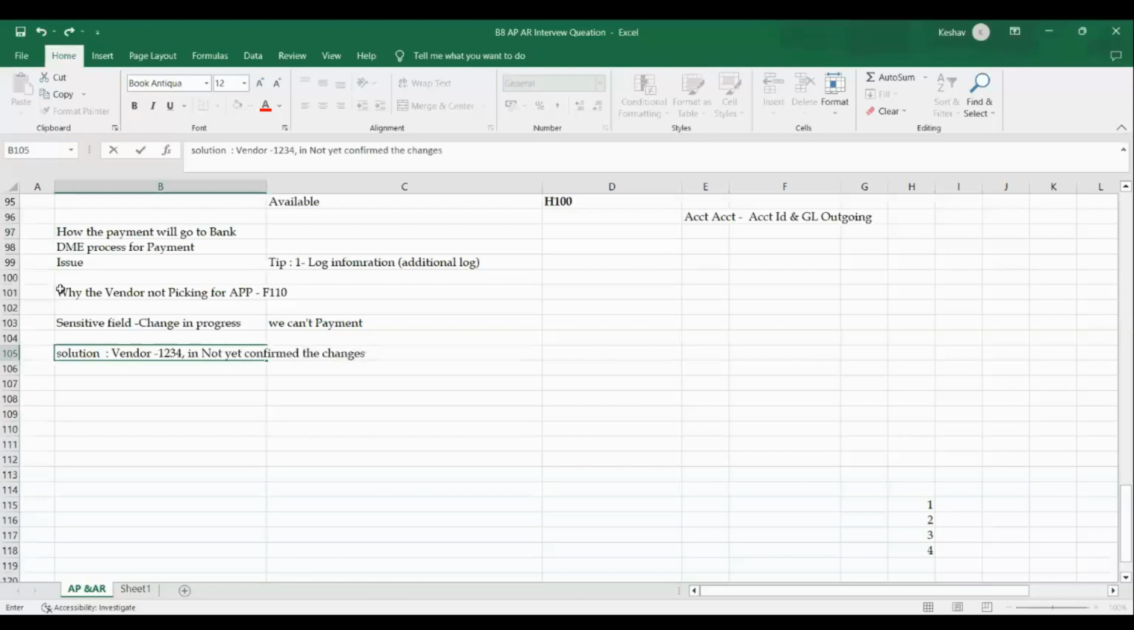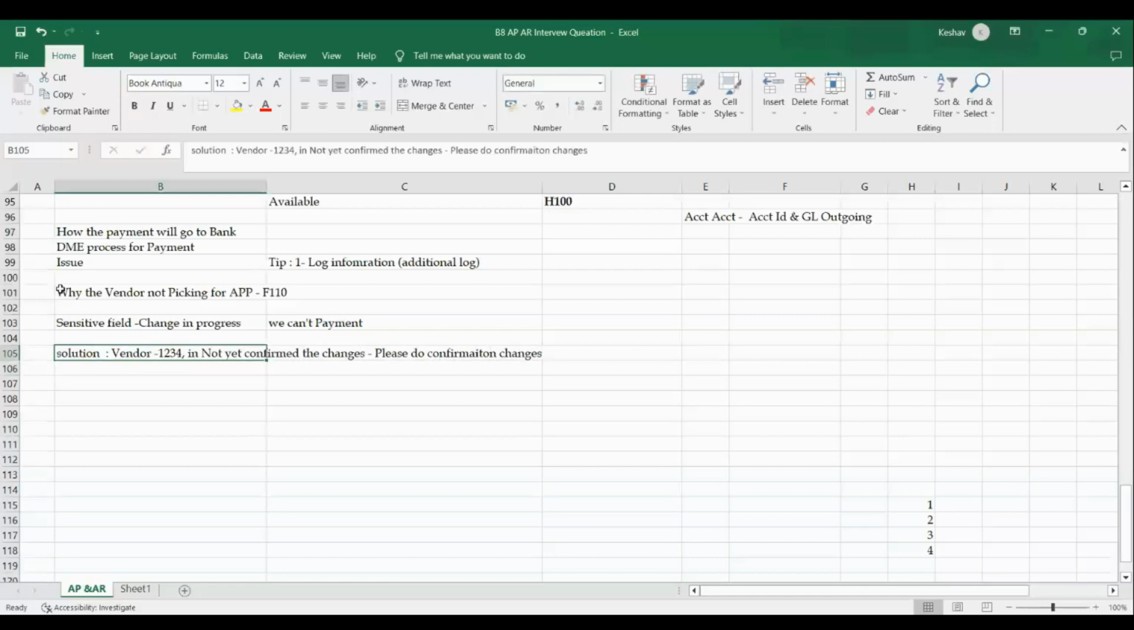Not yet confirmed the changes. Please do confirm. Then only we can make a payment. Please do confirm the changes. You got my point. So then only we can.